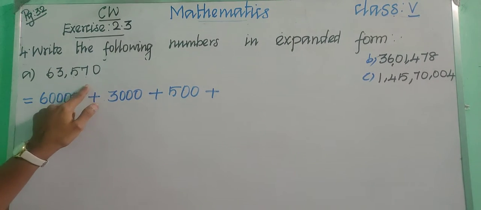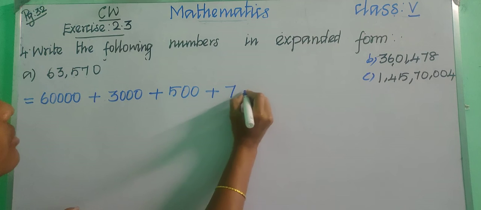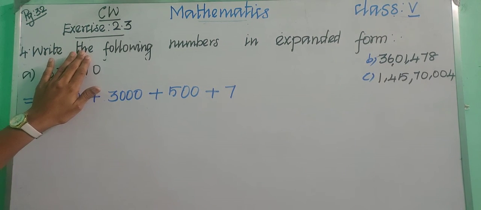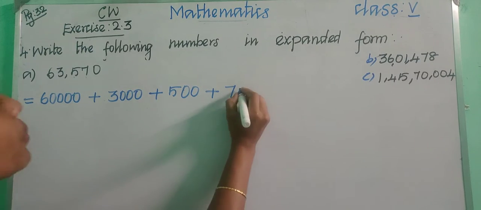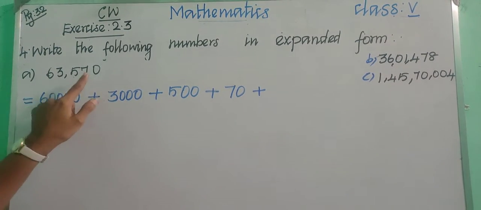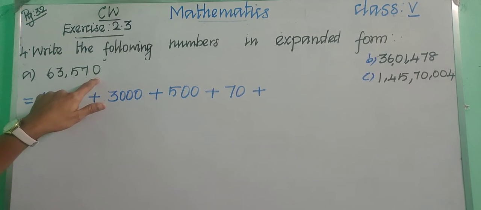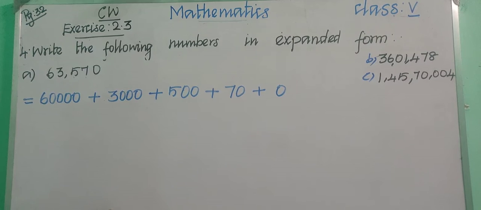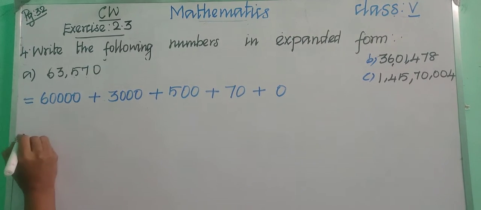And then we are having 7. So put 7. So now hide up to 7. How many digits are we having? Only 1 digit. So put only 1 zero. Okay. And at the last we are having only 1 zero. So simply put only 1 zero. Okay, children. And what is the next step we need to do?